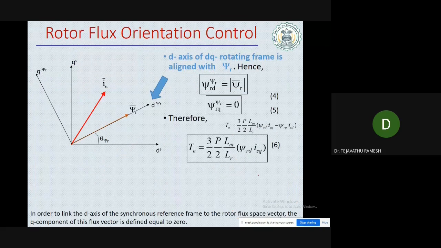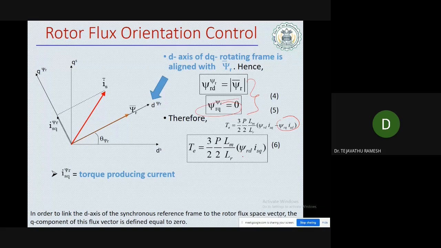Now here ψr is aligned with the d axis, so it is rotating with synchronous speed, and when ψr is aligned with the d axis, we get ψdr equal to the resultant ψr. And what about ψqr? ψqr will be 0, because ψr is aligned with the d axis. Now if you substitute this into the torque equation, this term becomes 0. So this is the torque equation: T = 3/2 × P/2 × Lm/Lr × ψdr × iqs.